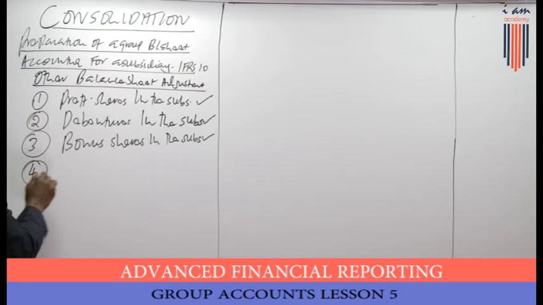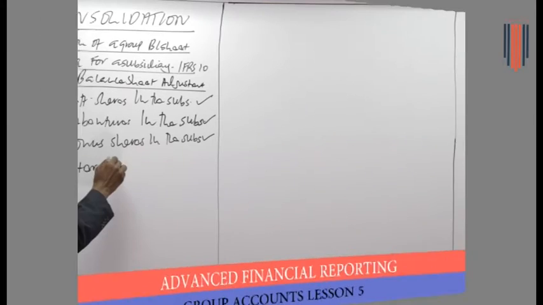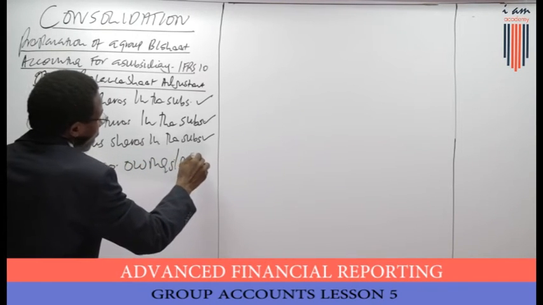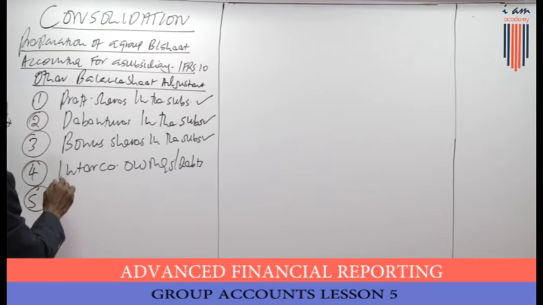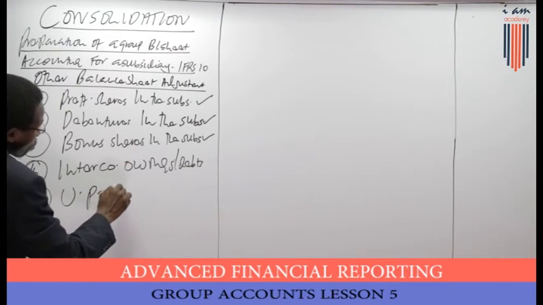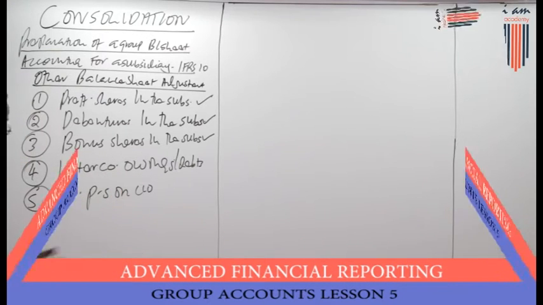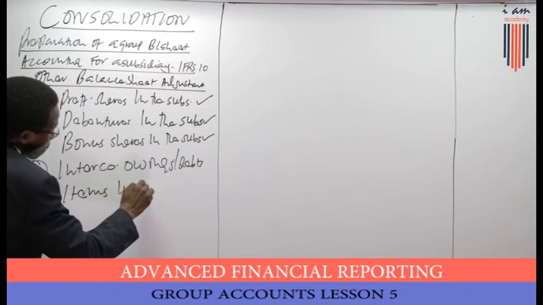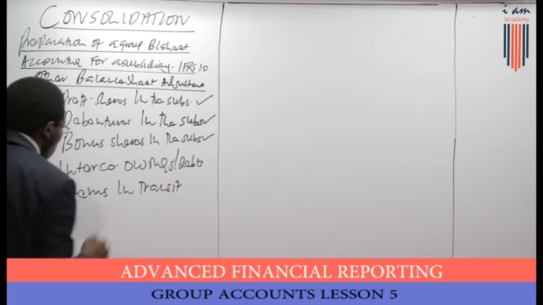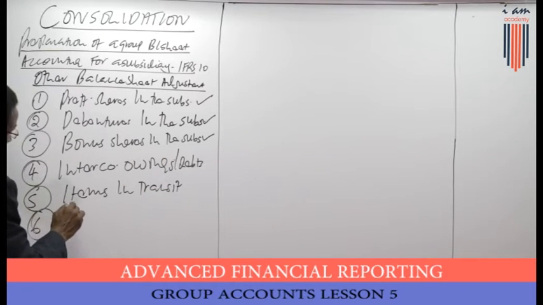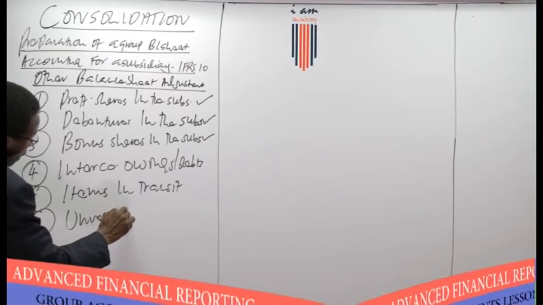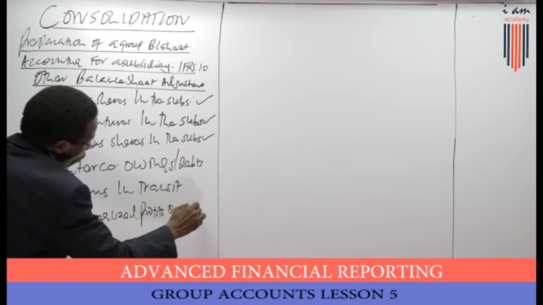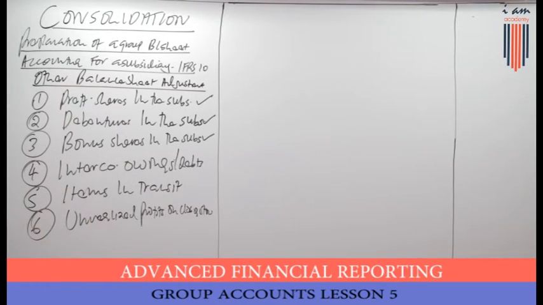Number four, we want to talk about the intercompany owing, or intercompany debts. Then we also want to talk about the unrealized profits on closing stock. Now, before unrealized profits on closing stock, we should not forget to talk about the items in transit. Items in transit is part and parcel of the intercompany owing. Then we talk of the unrealized profits on closing stock. So far, that's the other balance sheet adjustment.